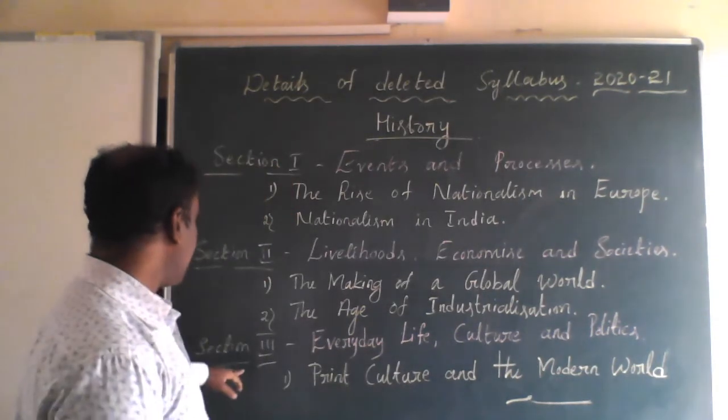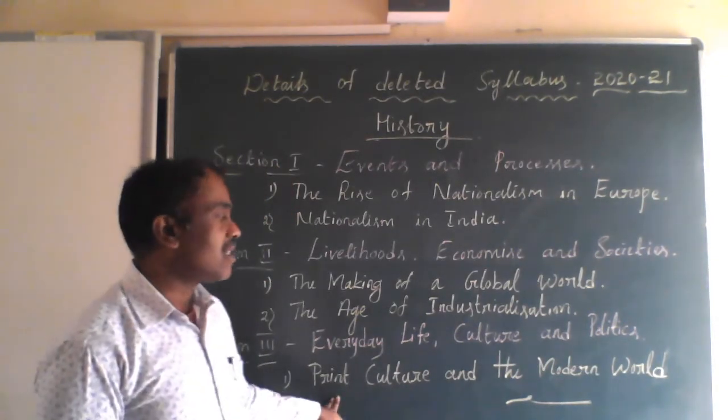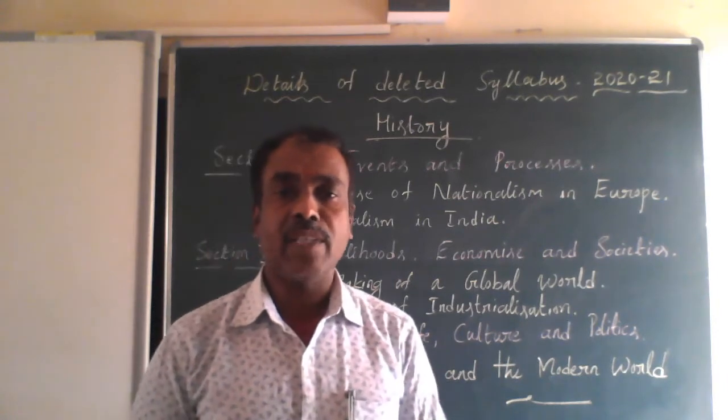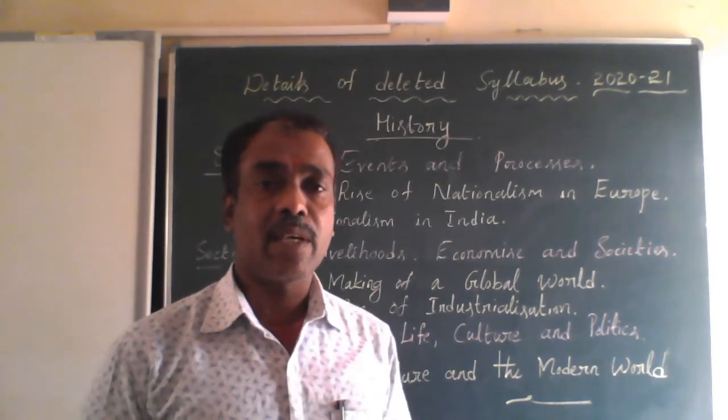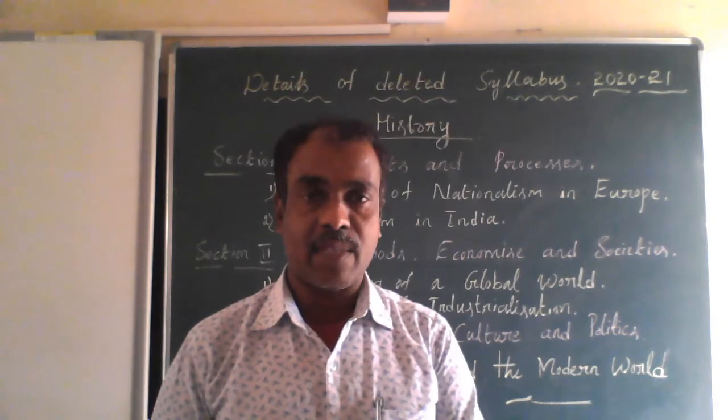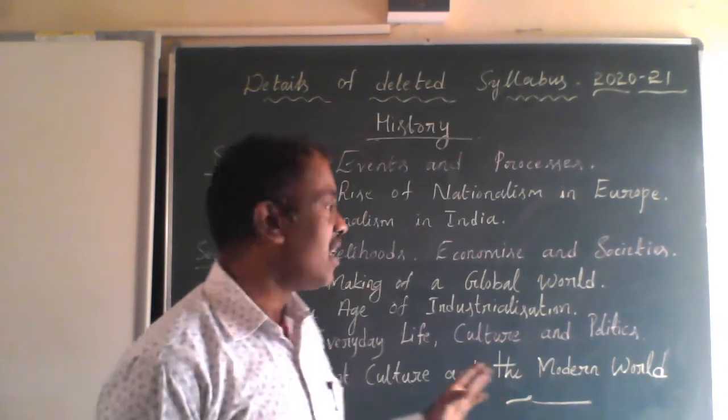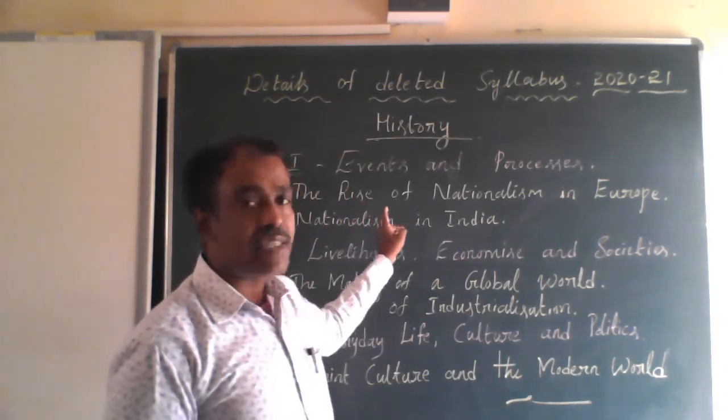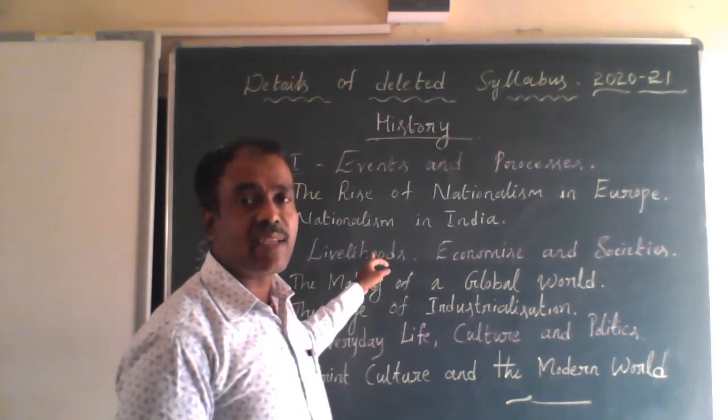And under section 3, print culture and the modern world, this chapter is completely deleted by the CBSE board.